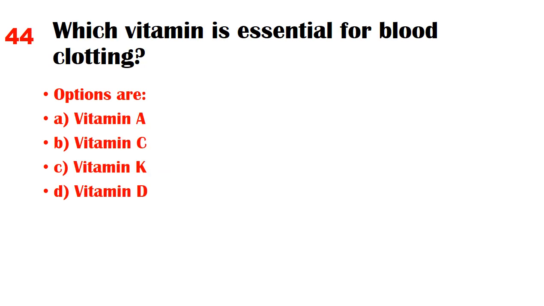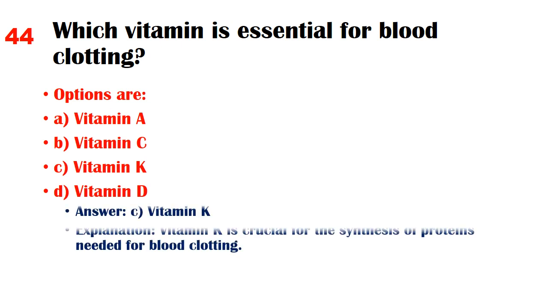Which vitamin is essential for blood clotting? Options are A. Vitamin A, B. Vitamin C, C. Vitamin K, D. Vitamin D. Answer: C. Vitamin K. Explanation: Vitamin K is crucial for the synthesis of proteins needed for blood clotting.